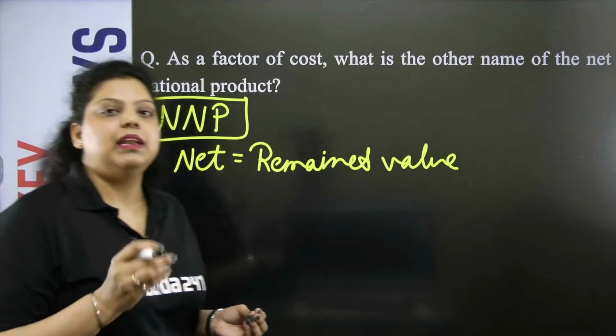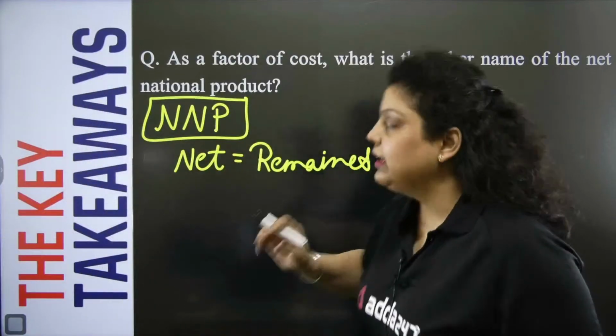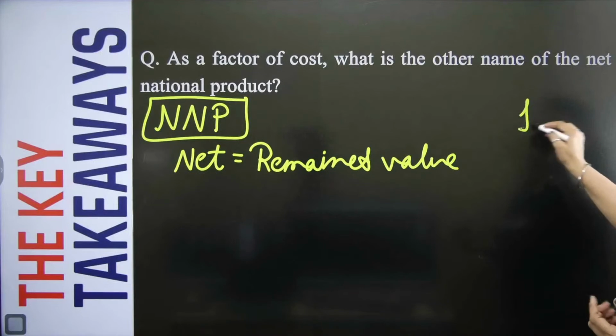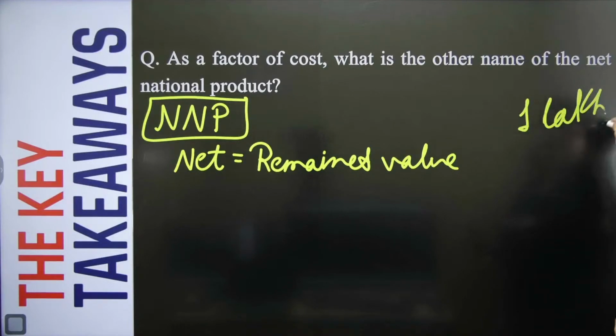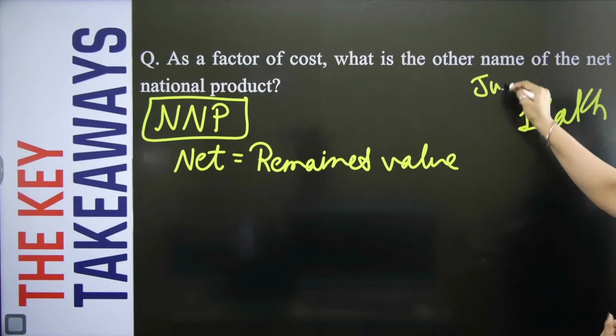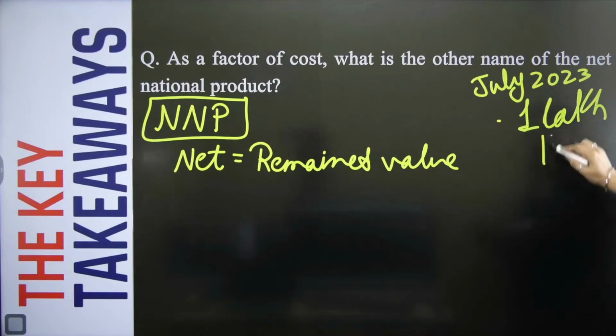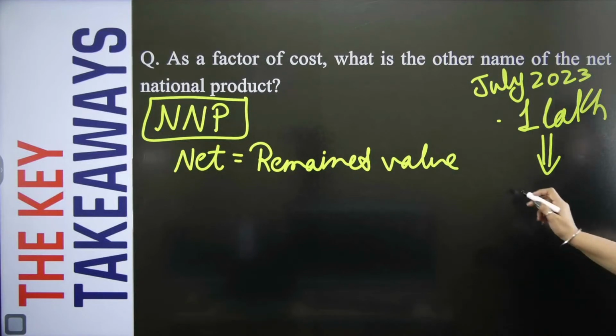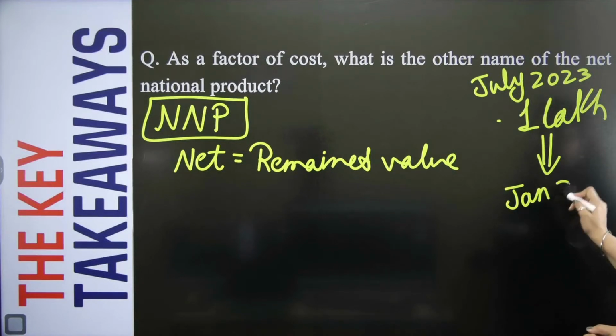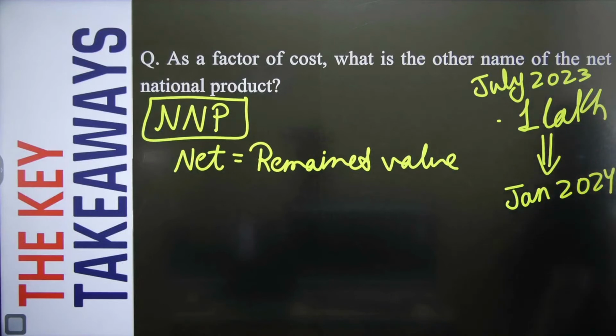Let's say, for example, I have purchased a phone of, let's say, rupees 1 lakh, in the month of July. Right, July 2023, I purchased a phone, and I paid 1 lakh. Now, after a certain period, I want to sell this particular product. Let's say in January 2024, I want to sell this product. So after 6 months, I want to sell it.